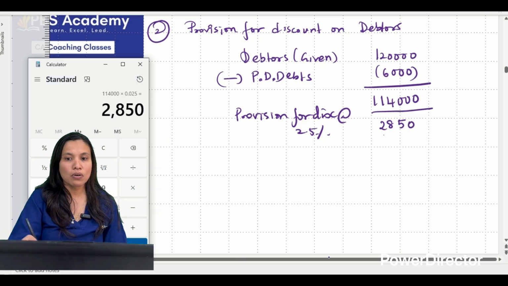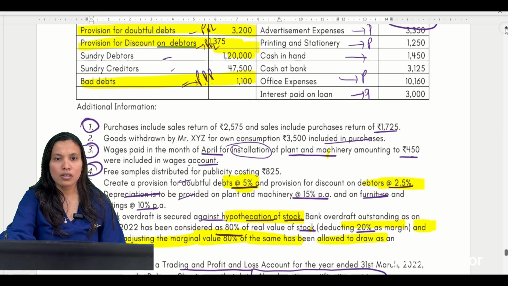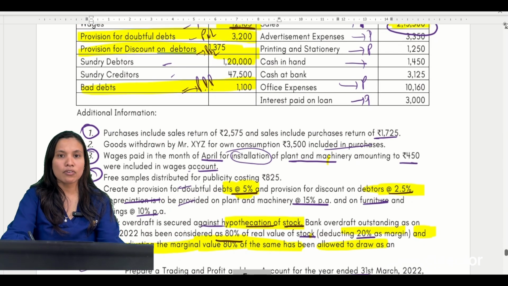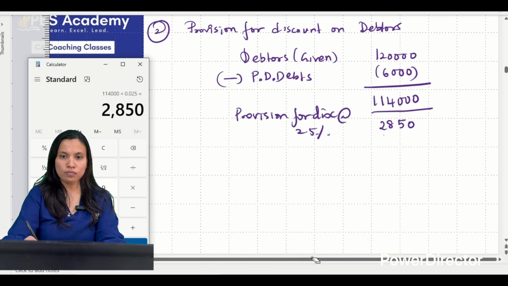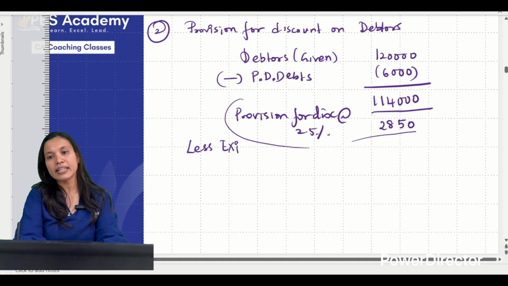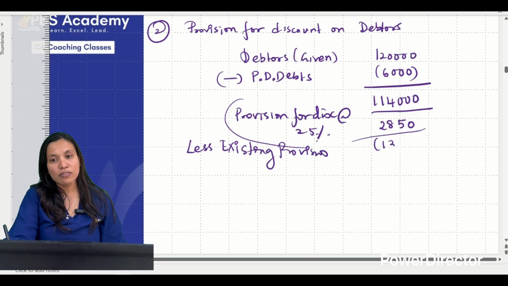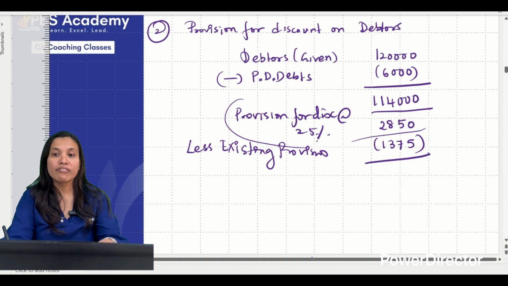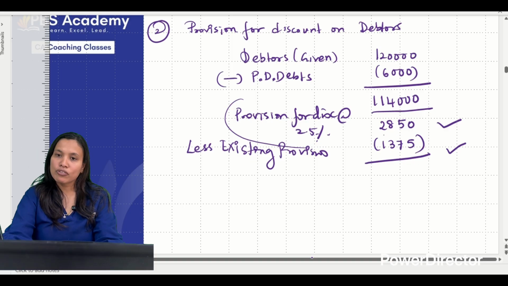But in the given question already कितना दिया हुआ है, already we have how much provision for discount? हाँ, 1375 already given in the question है ना. So less existing provision is how much? Less existing, matlab there is a requirement that you should maintain a provision of 2850, but already we have an existing provision of 1375. Matlab how much extra we need to create?